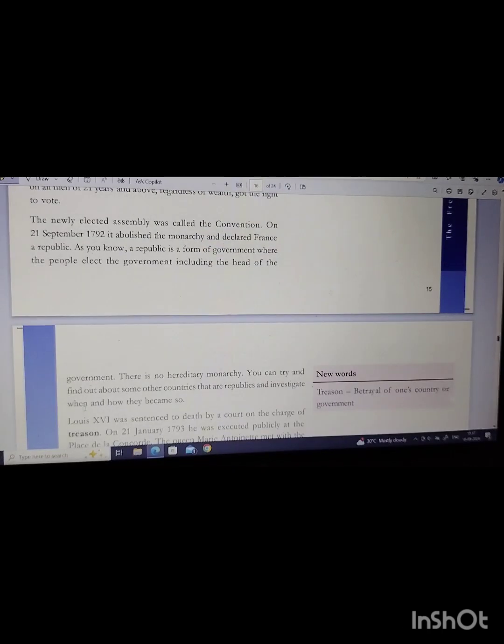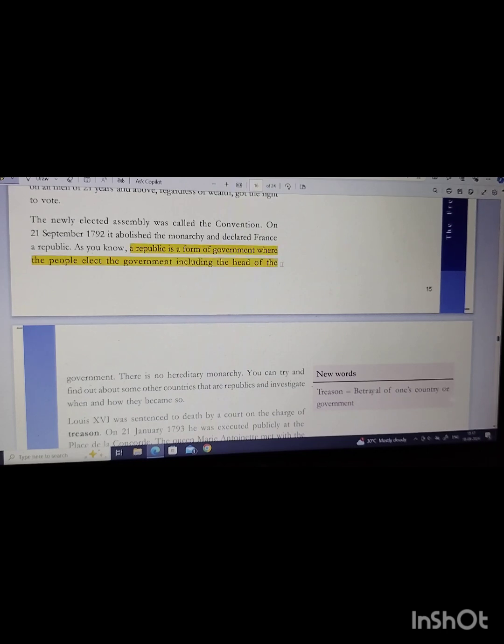The newly elected assembly was called the Convention. On 21st September 1792, it abolished the monarchy and declared France a republic. As you know, a republic is a form of government where the people elect the government, including the head of the government. There is no hereditary monarchy.